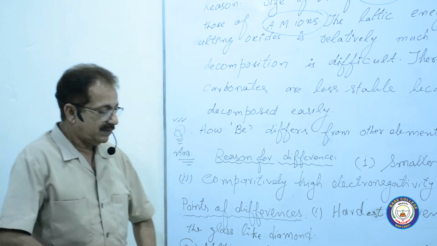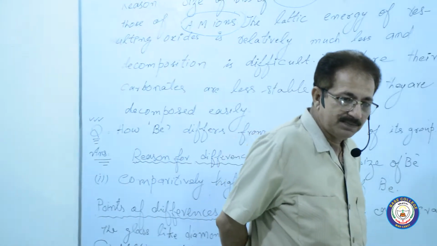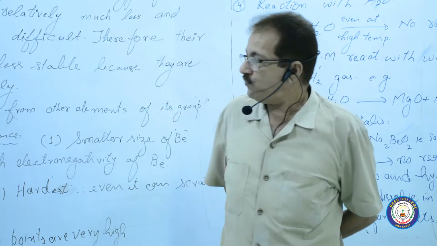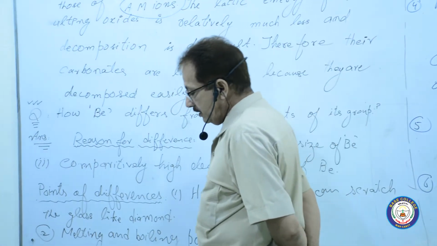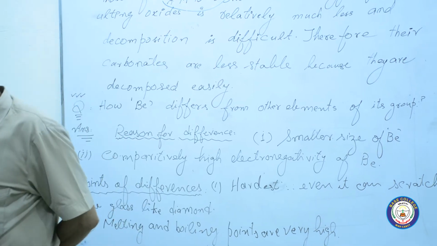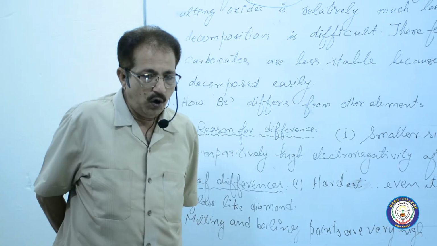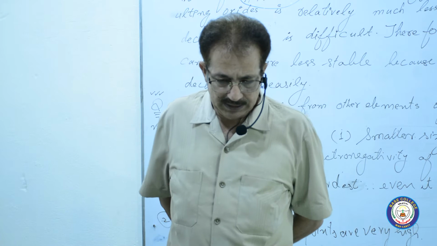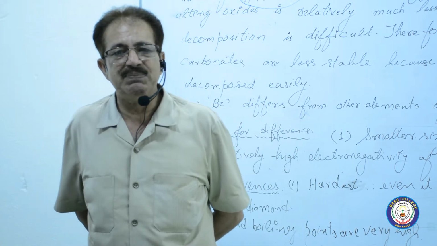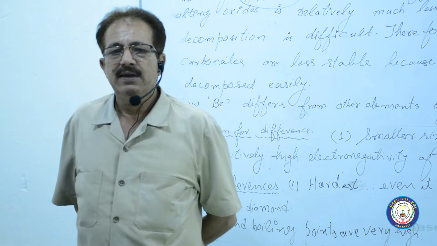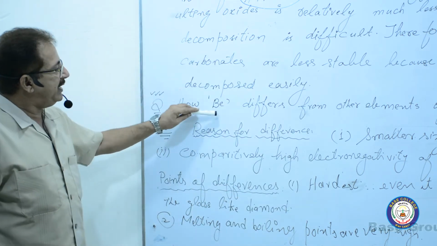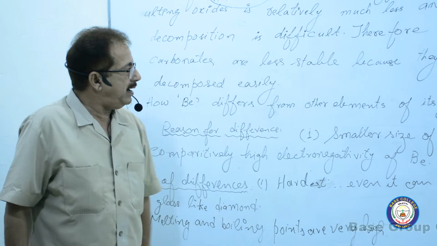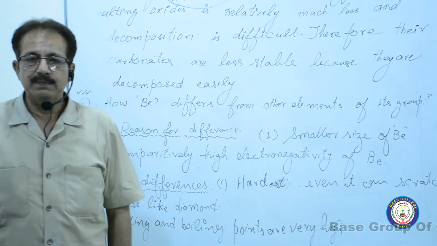Now we are going to discuss a three or four times important question. I think last year or the year before, this question was set by the examiner. The question was: how does beryllium differ from other elements of its group?